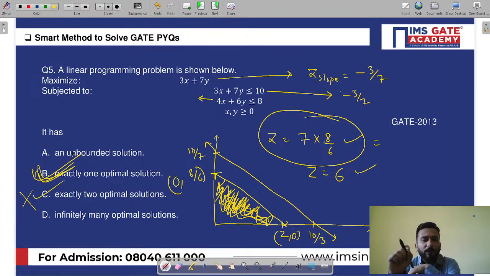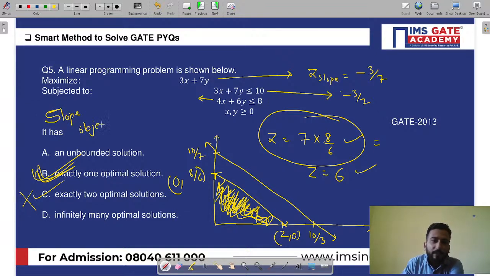Here also, if you go by simply the slope criteria, you would have got multiple optimal solutions as in the previous case, but we are getting exactly one solution here. What is the reason? The reason is, my dear friends, the statement that we have been learning is incomplete. The final statement is that the slope of the objective function should be equal to the slope of the binding constraint. Only then. Now what is a binding constraint?